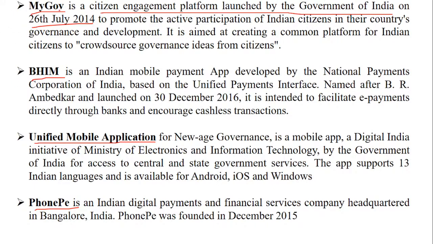The objective was to promote the active participation of citizens of India in their country's governance and development, to get updated on what is happening. It aimed at creating a common platform for Indian citizens to crowdsource governance ideas. Do not get into things like no one listens, that is a different thing. The initiative is taken by the government to make sure that common people are heard with the help of My Government.